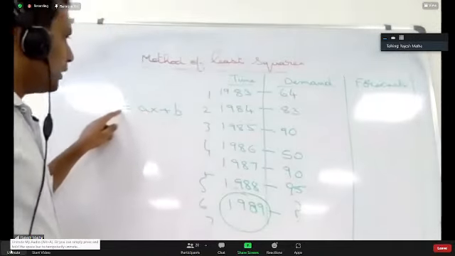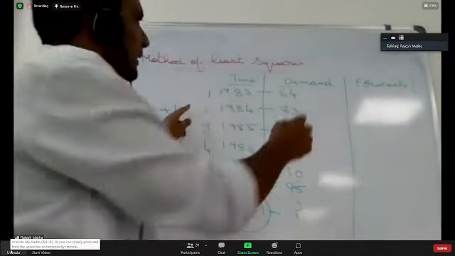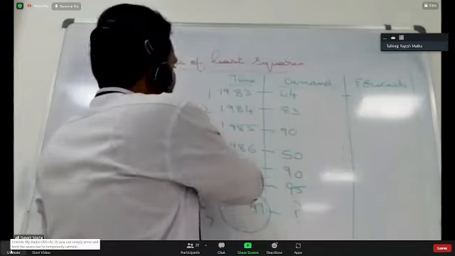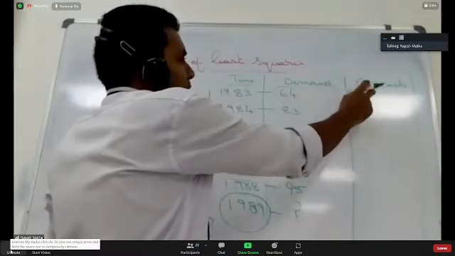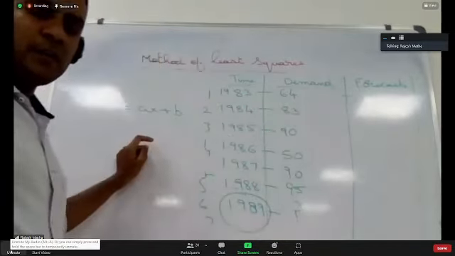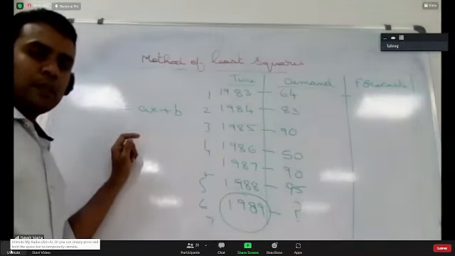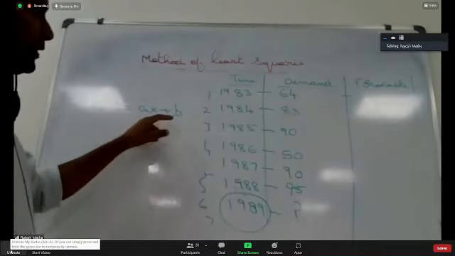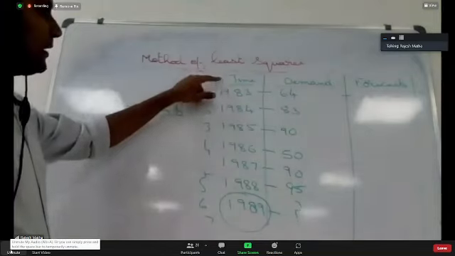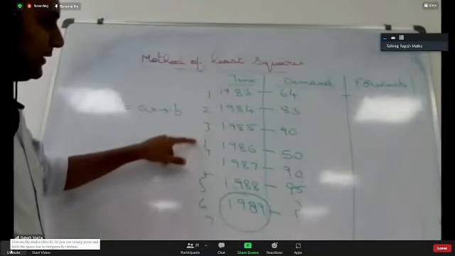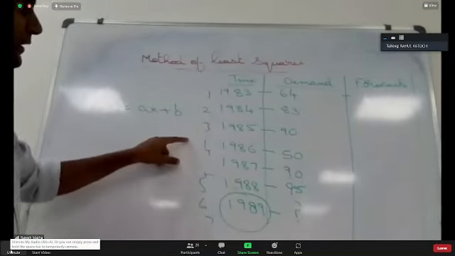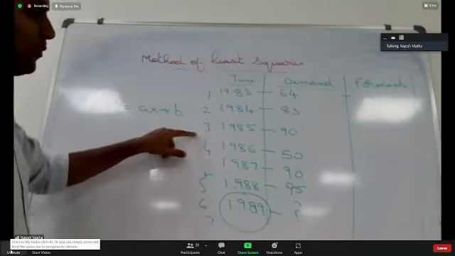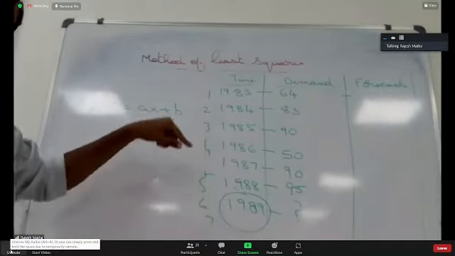Now you have to substitute to get the forecast value. If you want the forecast value for the first year, in this equation you have to substitute x as 1 and see what the forecast value is. In the least square method, we convert all the time into these numbers. If it is an even number of observations, it will be minus 0.5, plus 0.5. Accordingly, you have to convert.